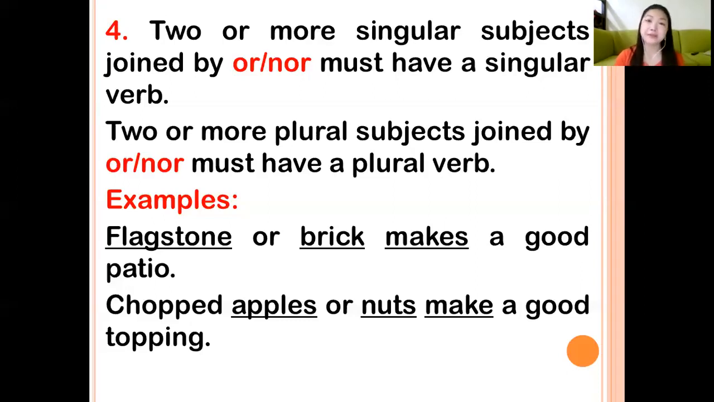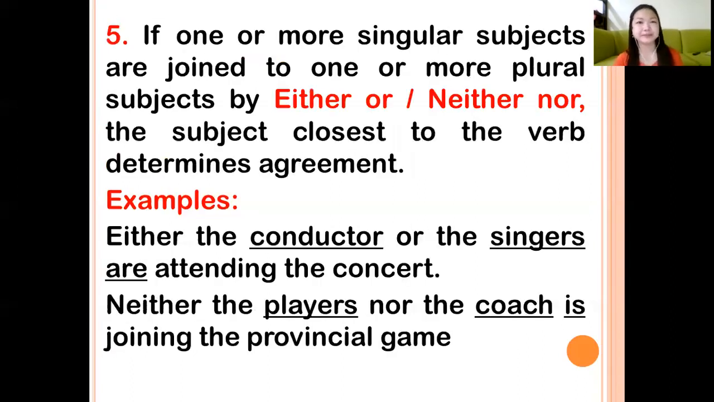Always remember, if you have two or more singular subjects joined by or or nor, you must have a singular form of the verb. If you have two or more plural subjects joined by or or nor, you must have a plural form of the verb. That is the fourth rule. This is the fifth rule. If one or more singular subjects are joined to one or more plural subjects by either or, neither nor, the subject closest to the verb determines the agreement.